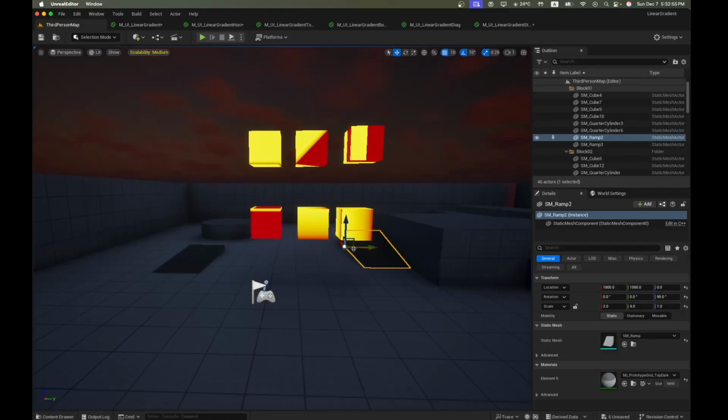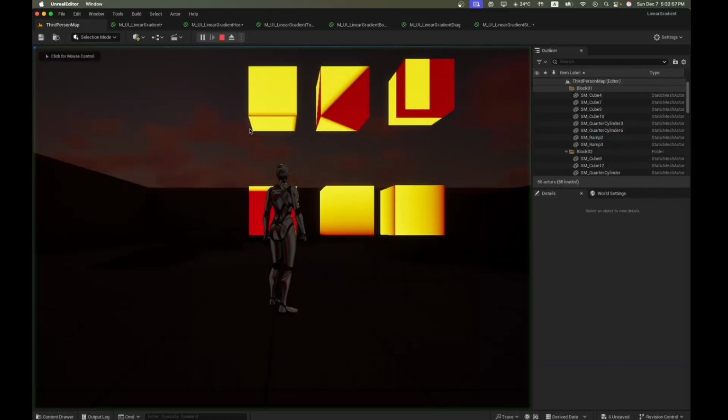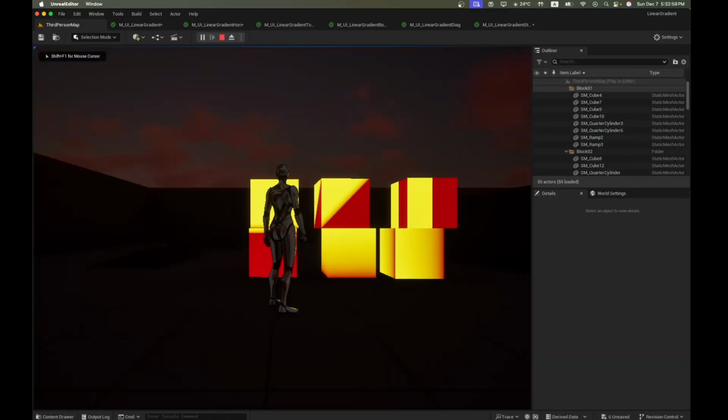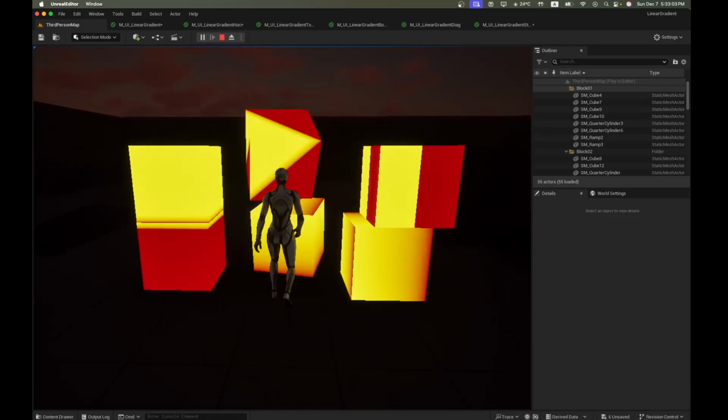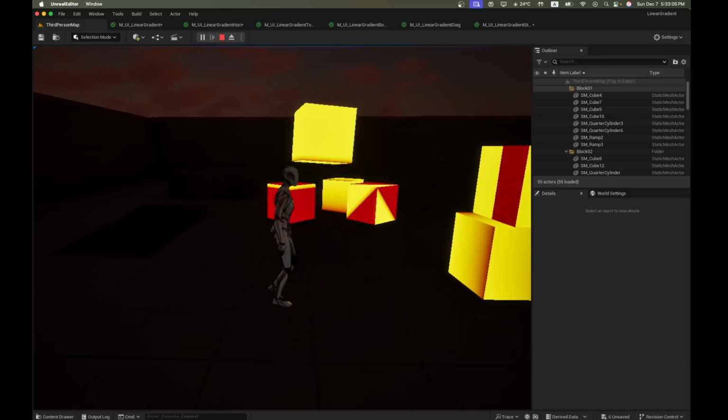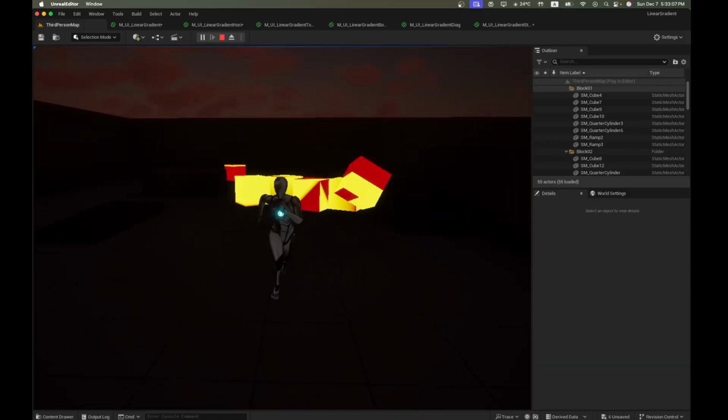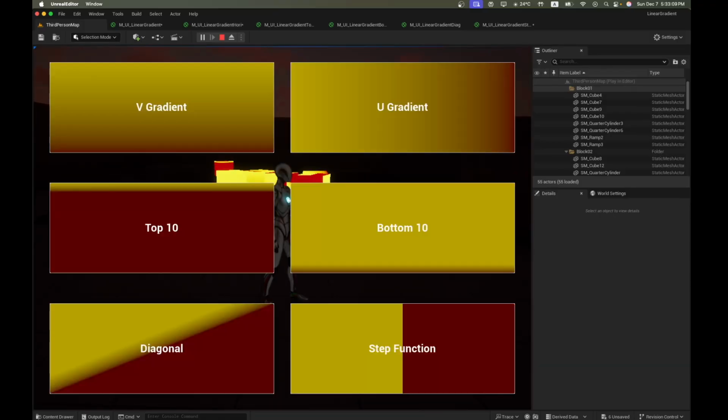And these are our gradients. And we have also applied these same gradients to our UI. This is how it's supposed to look. We have the V gradient, U gradient, top 10, bottom 10, diagonal, and step function.